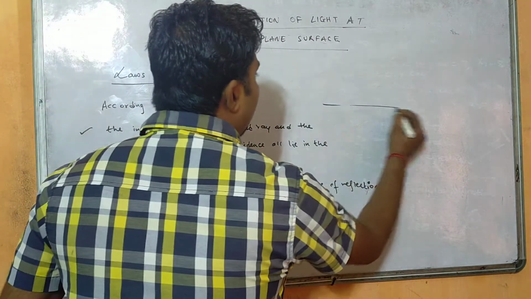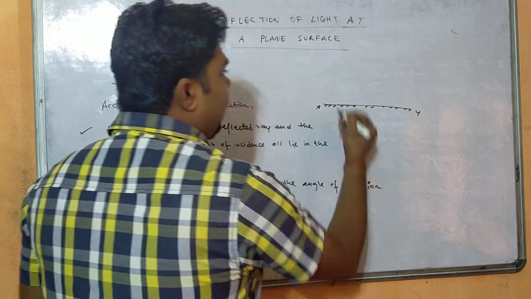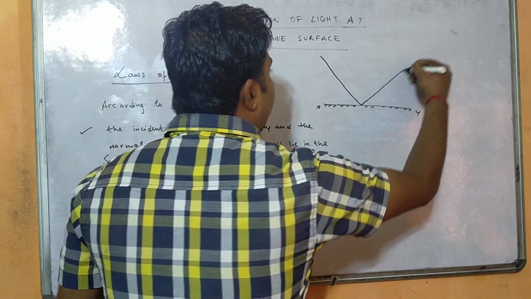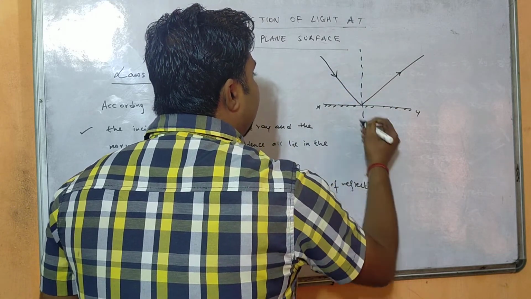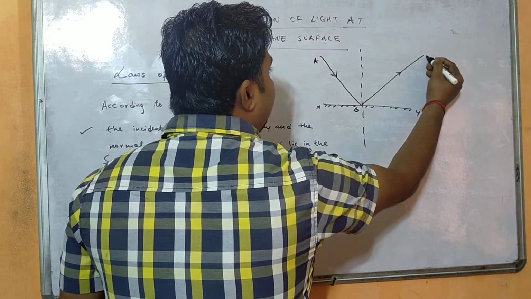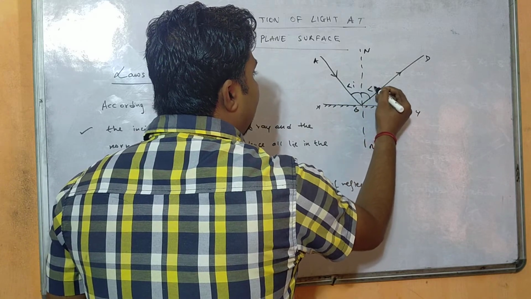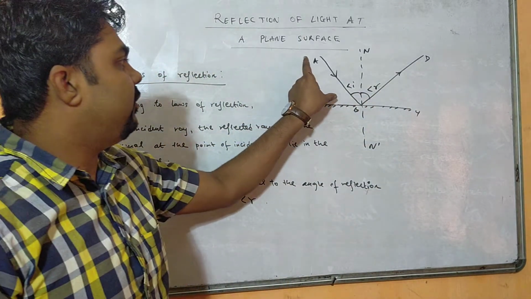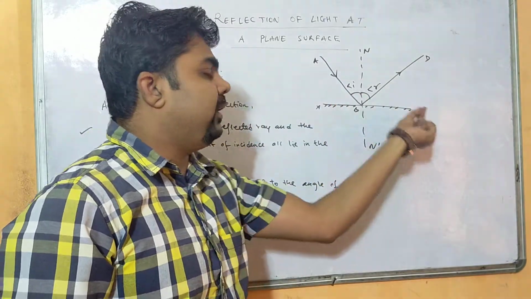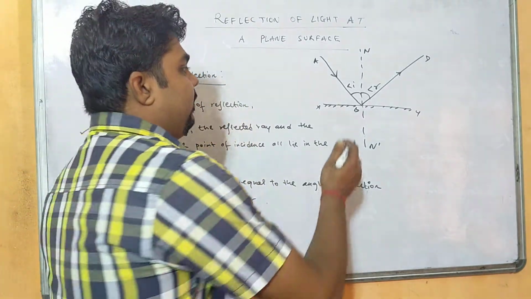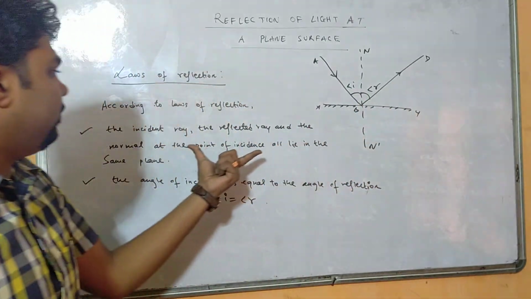Like just now I have drawn one diagram here. If I consider XY as the mirror, whenever light falls here, it will get reflected in the same medium. If I draw a normal here, with A, B, D and S, this is angle I and this is angle R. The first law says that the incident ray, reflected ray and normal at the point of incidence all lie in the same plane. That means all are lying in the XY plane, so all lie in the same plane. So this is the first law.